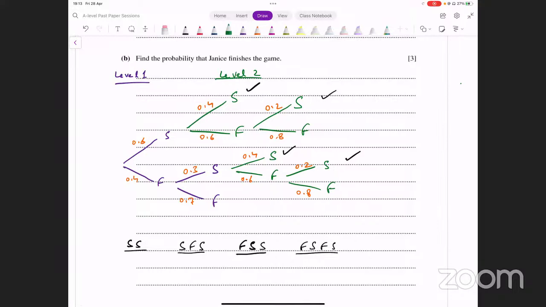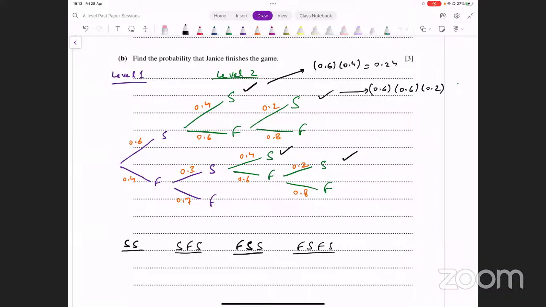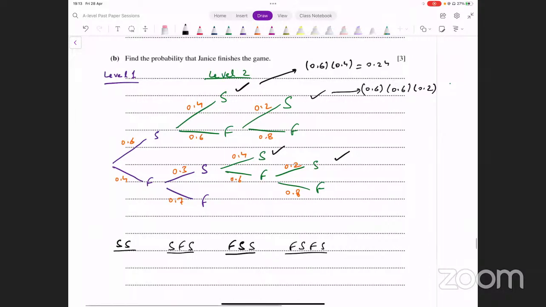पहले case की probability क्या होगी, let's evaluate this probability. This is 0.6 into 0.4. ये multiply करके देख लें, 0.24 आ जाएगा. ये वाला case देख लें, nodes branches पे सारी probabilities multiply करनी हैं, 0.6 into 0.6. ये वाला path follow करें, 0.6, 0.6, 0.2, ओके. ये देख लें क्या आता है, 0.36 into 0.2, that's going to be 0.072.